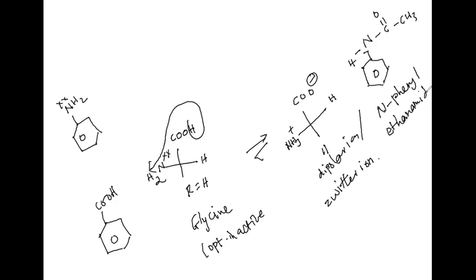Here also there is no Zwitter ion formation. That is why we are going straight away with glycine. All amino acids are L amino acids, we can also consider.